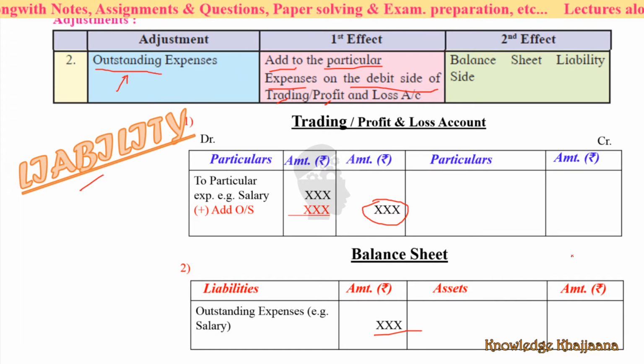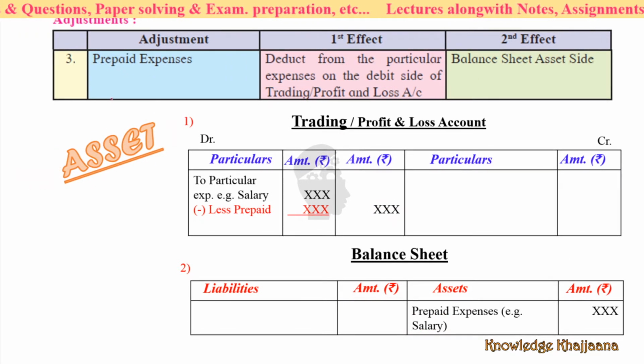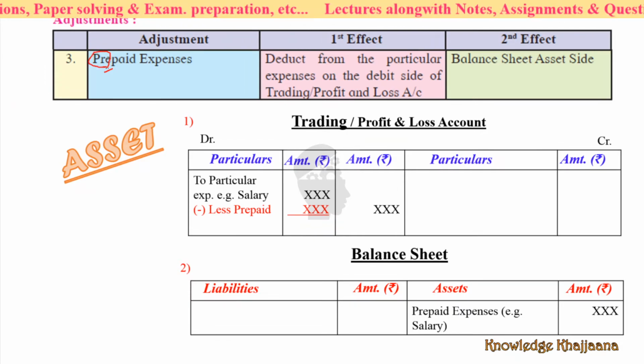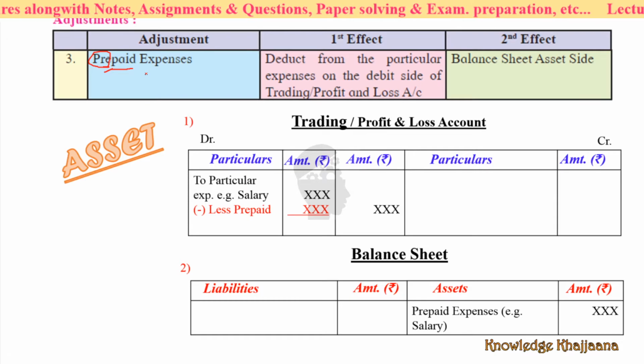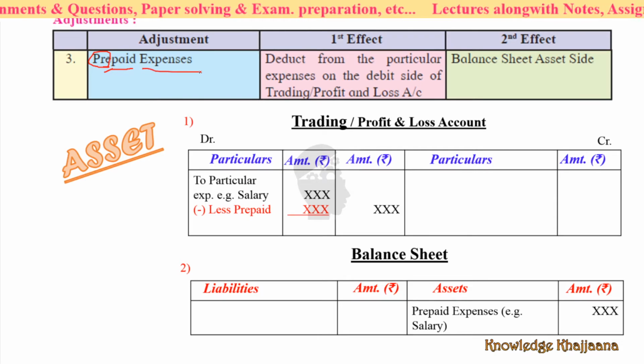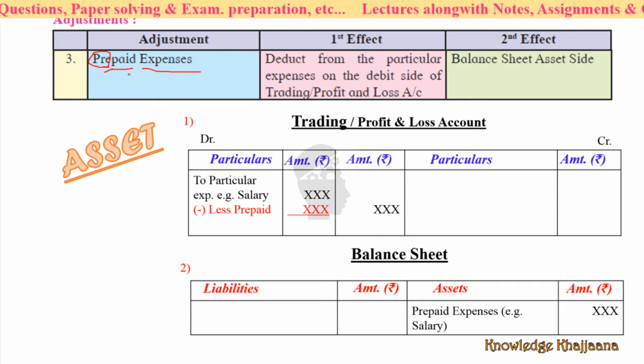Now listen to the third. Prepaid expenses is an asset. Why? We have paid in advance. Pre means first, in advance. Suppose some electricity charges were to be paid next month, but you have paid in advance in this month. So it is a prepaid expense. Prepaid expense is an asset for the time being, because your money is there.